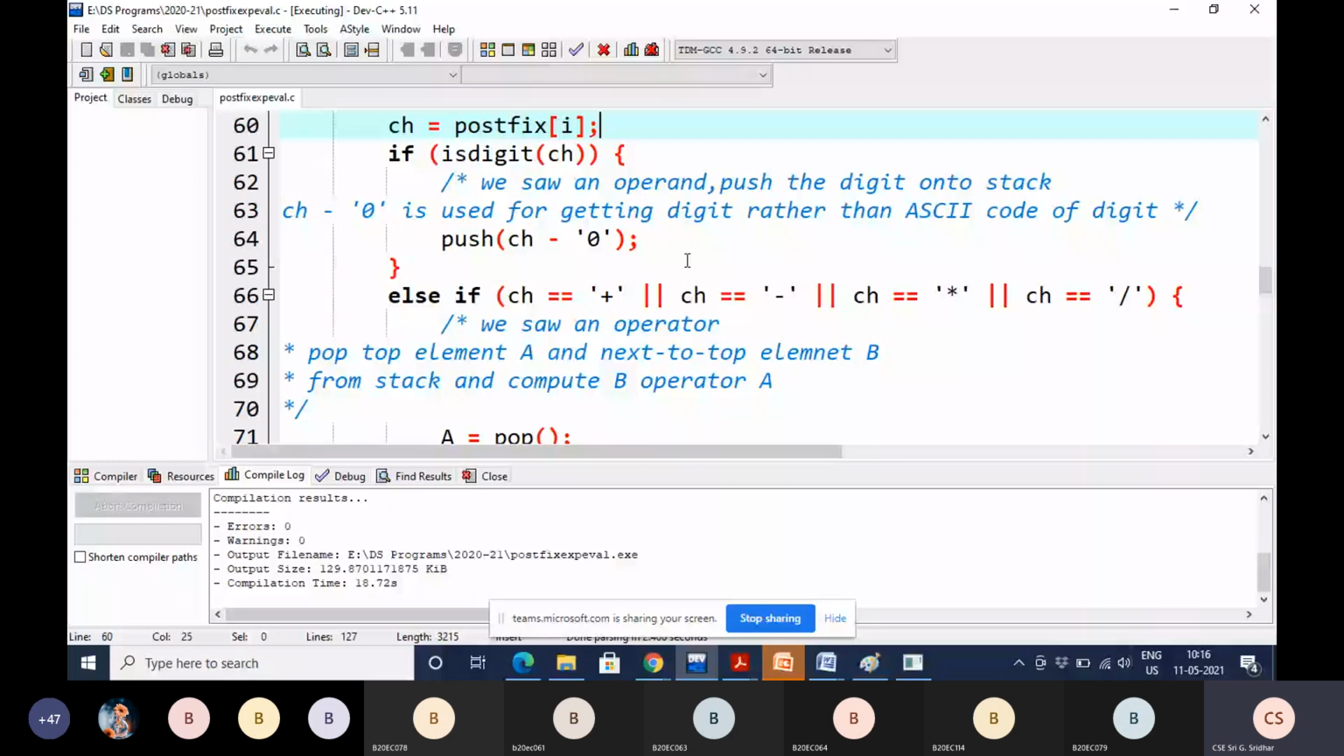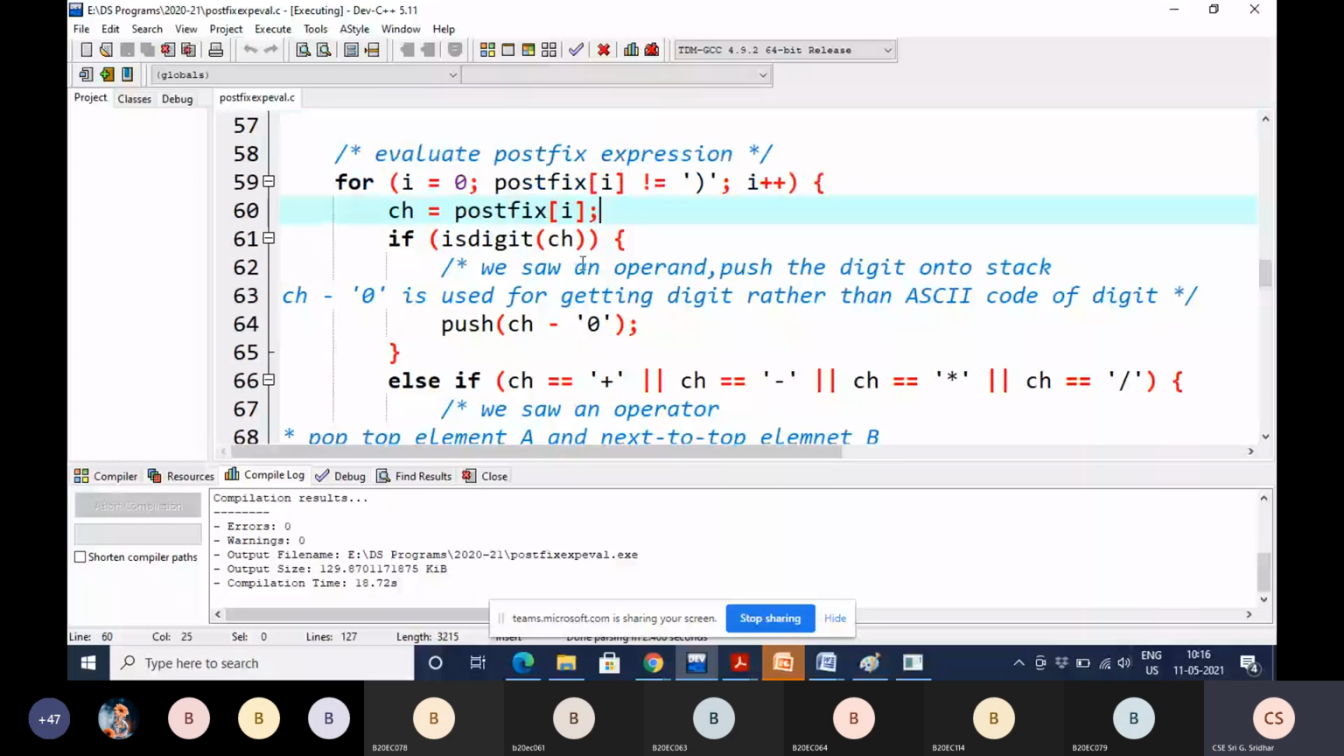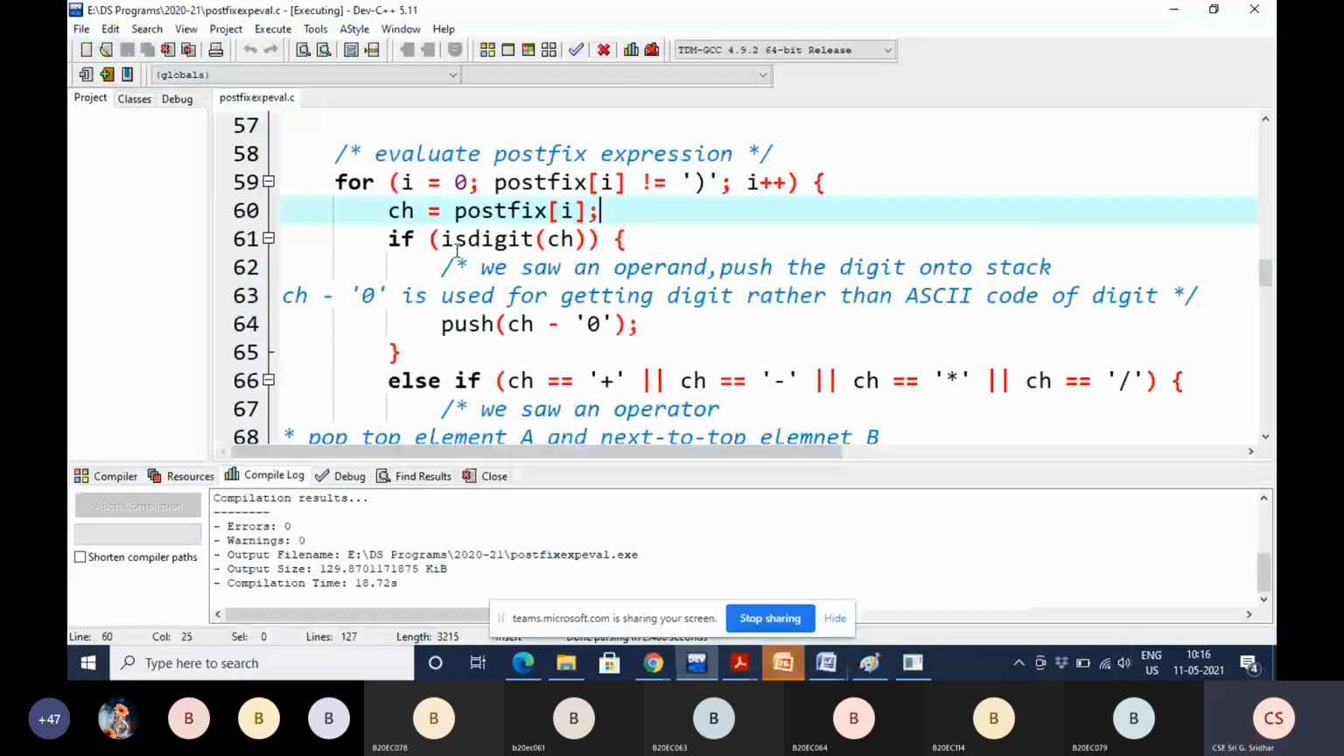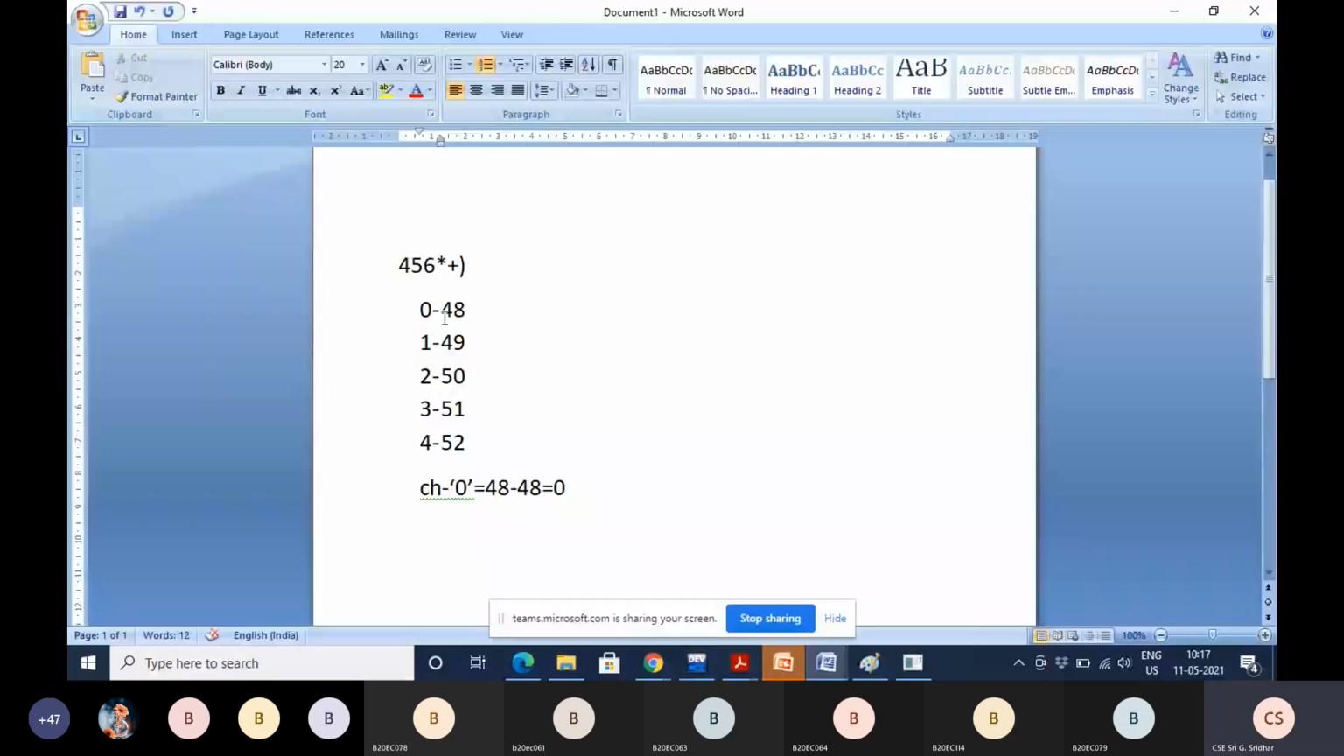Now again I value is incremented, I value is 2. Now what is postfix of 2? Third symbol, 6. So 6 is not equal to right parenthesis. So it is a digit, that is also 6. Now what you have to do? You convert that 6 from ASCII value to the digit 6 and push it into the stack. Now within the stack you have 4, 5, 6. Next, again I value is incremented. I value is 3. Now what is postfix of 3? Star.